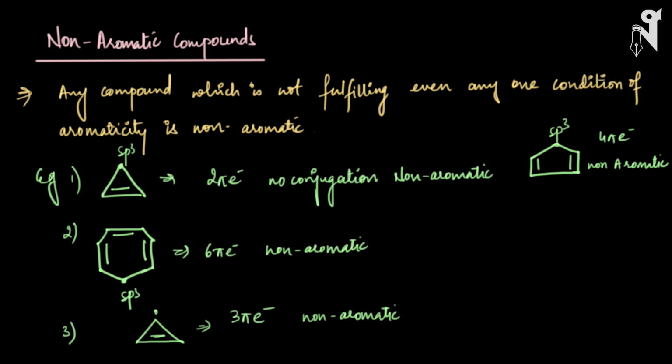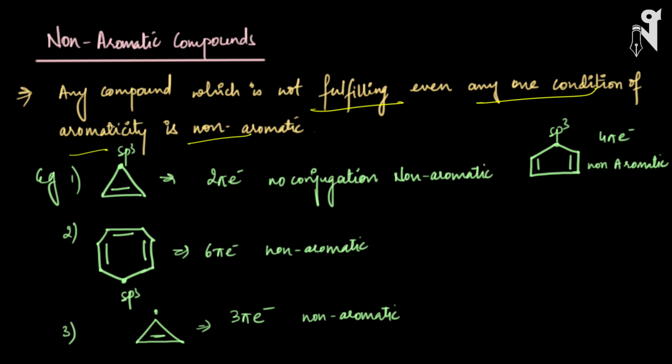Now I'll tell you in detail what non-aromatic compounds are. As I mentioned earlier also, any compound which is not fulfilling even one condition of aromaticity is non-aromatic. Non-aromatic compounds can be of any type: non-planar, straight chains, non-cyclic chains. Any condition for aromaticity that is not fulfilled will make the compound non-aromatic. In fact, one not fulfilling the conditions for anti-aromatic compounds also puts the molecule into the third category, that is non-aromatic compounds. So let's see some examples over here.